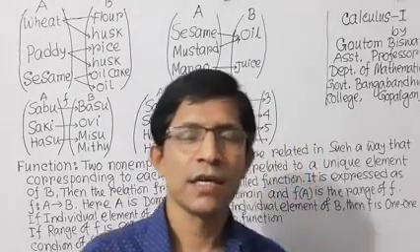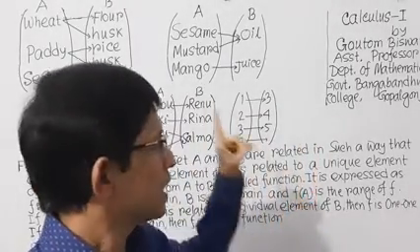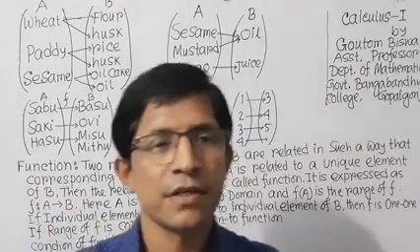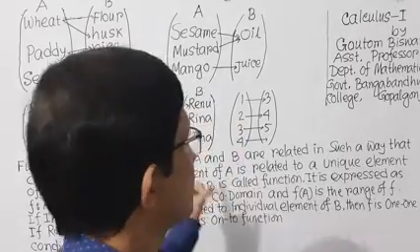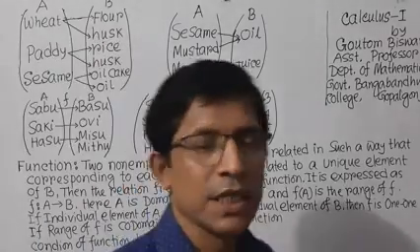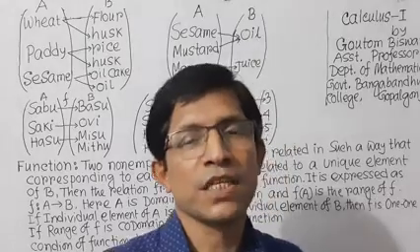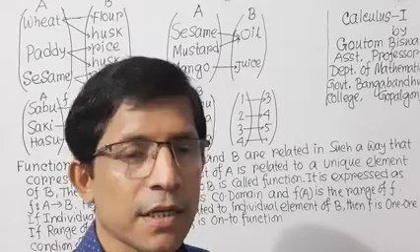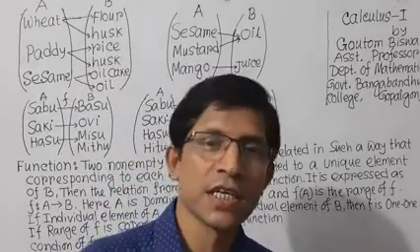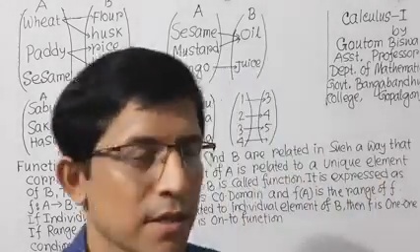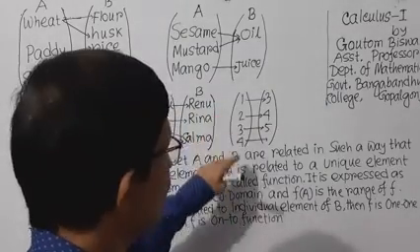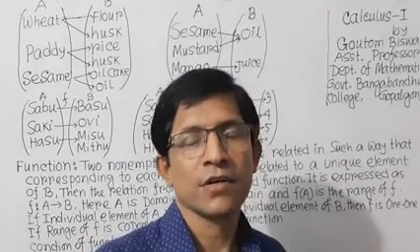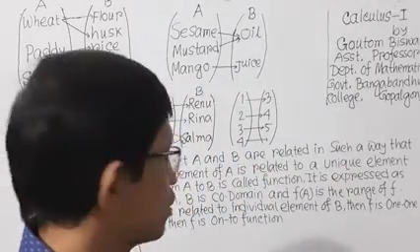So two conditions: one, every element of the first set must take part, and these elements must be related with a unique element of the second set. Every element of the first set, that means the domain, must take part in the relation, then we will get the function. So these are the two conditions of the function.